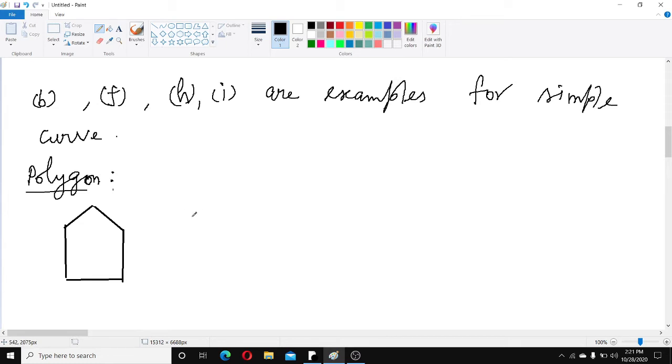Listen carefully, children. You have to use your scale and pencil when you are drawing in the notebook. Once again I will draw.